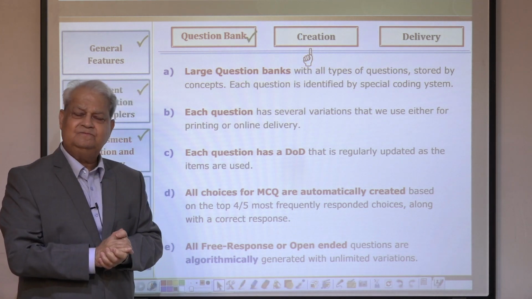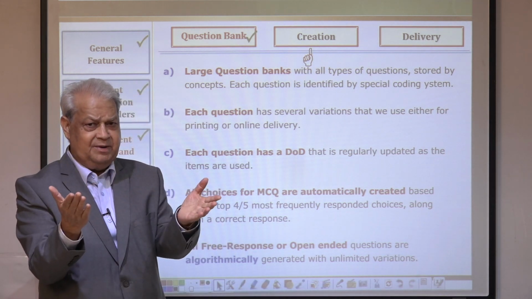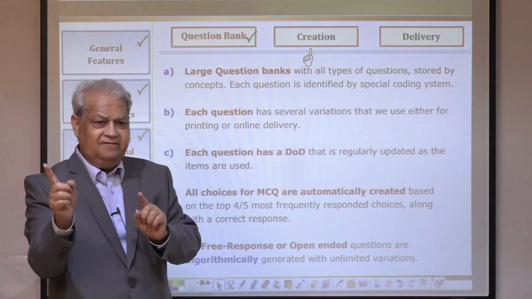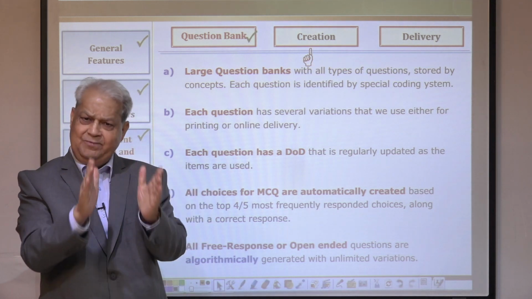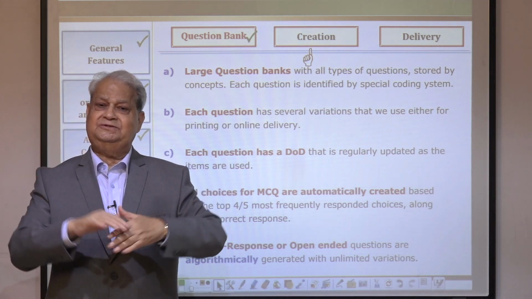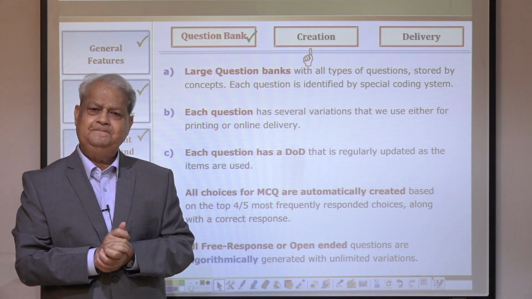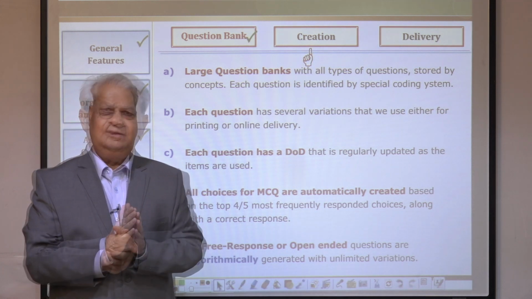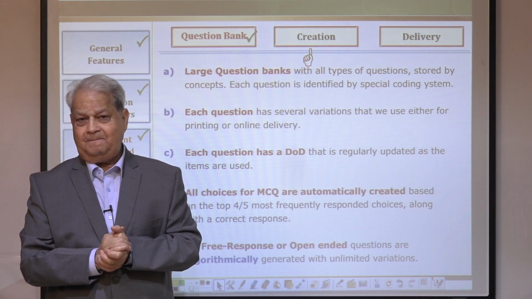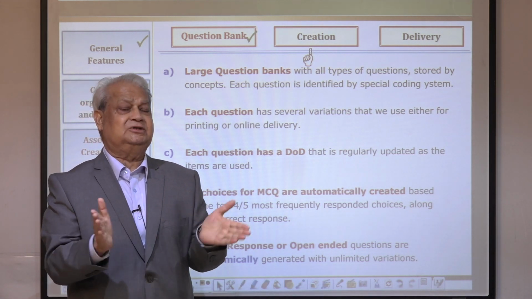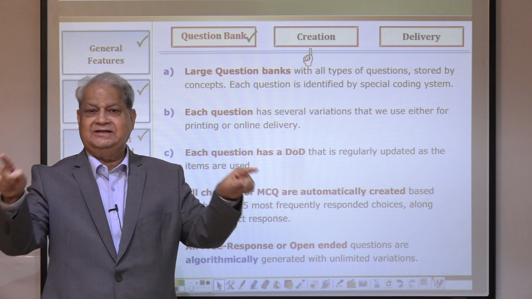What is the advantage? Questions are the same. Its numbers are changing. It's mathematics, remember? Numbers are changing. So every student in the lab or online will have a different version of the questions. Same questions, different versions of the questions. This is the most distinct power of our assessment system. Why? Because it takes away, and what is that? Cheating, copying, and so on. So that is almost eliminated in this process, because every student is graded on what they get, and they are not the same that everybody else is getting.